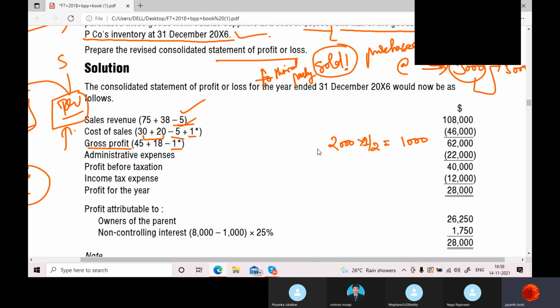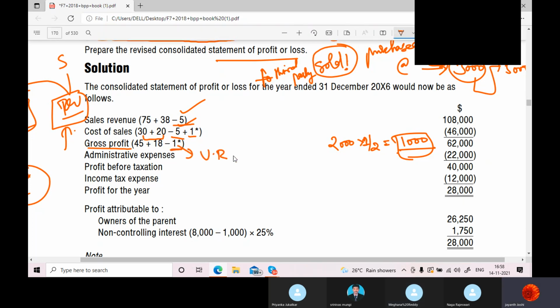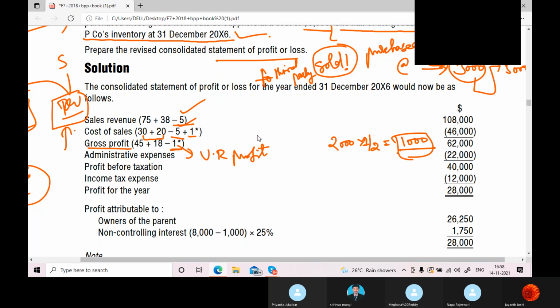That retained earnings will have this profit, right? So what we did in the previous chapter, we removed that from the retained earnings. Here we will do that adjustment with the gross profit itself. We will not drag it. So we will deduct the 1000, which is unrealized profit, and again we should adjust this with the inventory also.